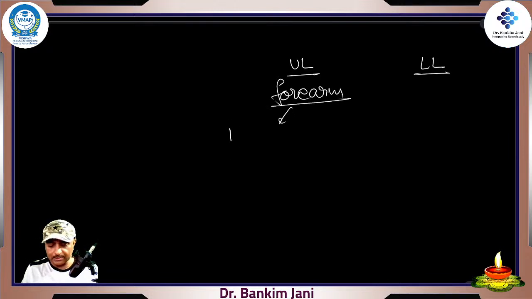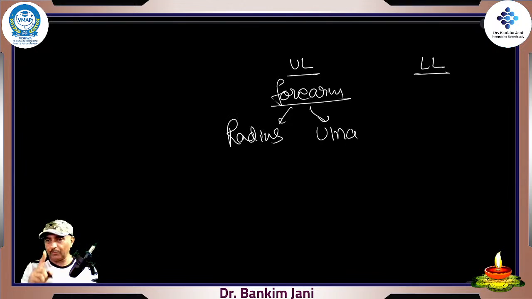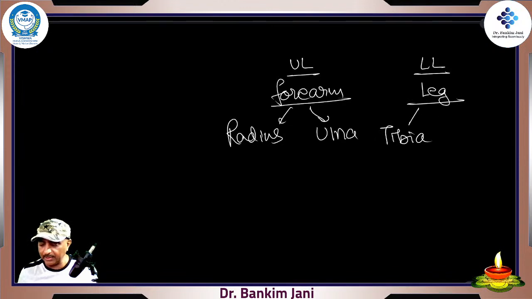there are two bones, radius and ulna. One of the bones is outside, one is inside. One is on the outer aspect, one is on the inner aspect. Similarly, in the lower limb, in the leg, you have the tibia and fibula. Which one is out, which one is in?